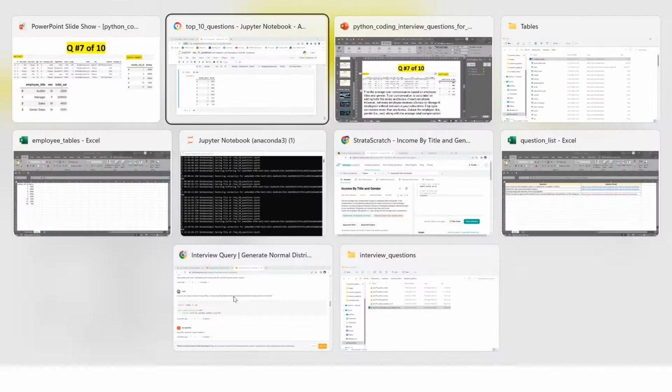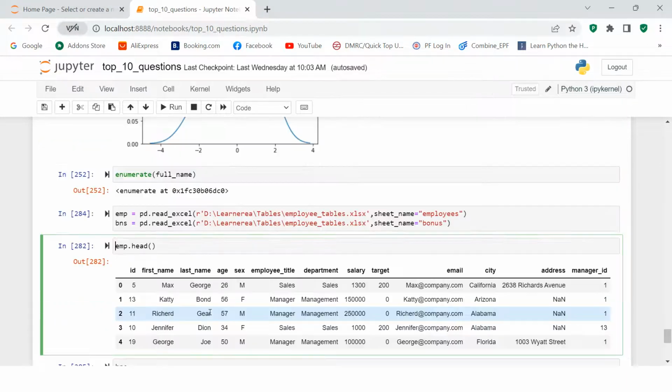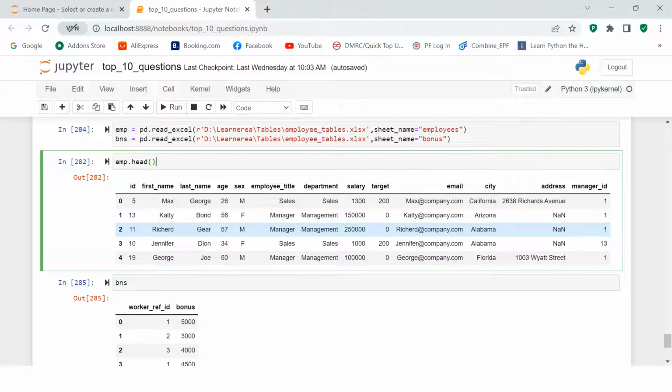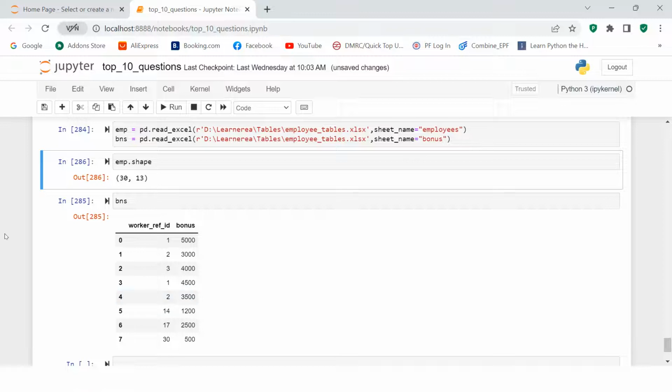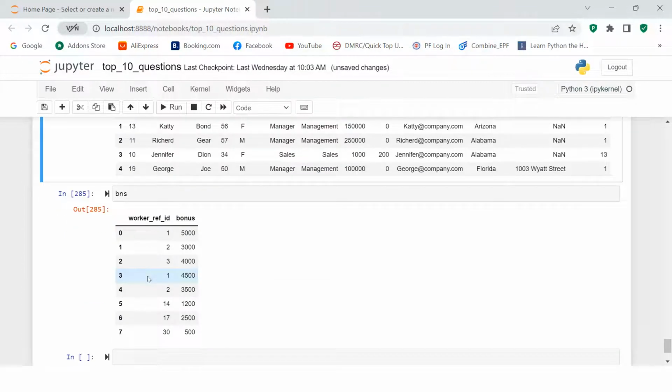All right, I'm again at the board itself. Okay, so here we are. Now here you have the bonus data and here you have the employee data. In the employee data, if you see how many records you have, 30 records and 13 columns. Now again I'll bring a sample of this, and in the bonus table you have 8 records. Now if you see, employee IDs are getting repeated, so we have to take care of this also.